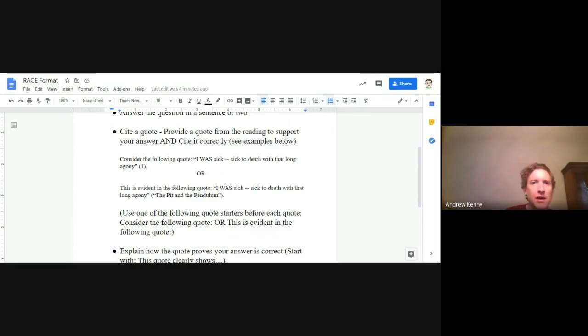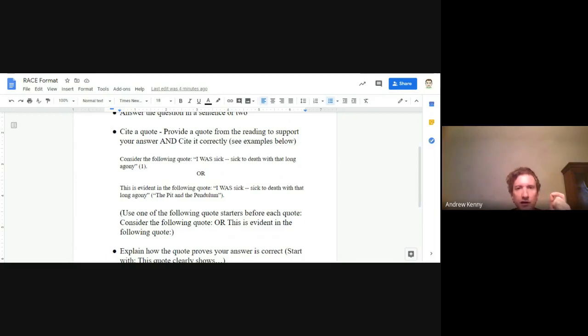And then notice in this example, this is because I have page numbers. If you have page numbers on your source, then you could just put the page number in parentheses after your quote. Now notice, I have quotation marks. I was sick to death with that long agony. Then I closed the quotes. Notice there is no period at the end of agony. I put the period at the end of the parentheses, which has the page number in it.